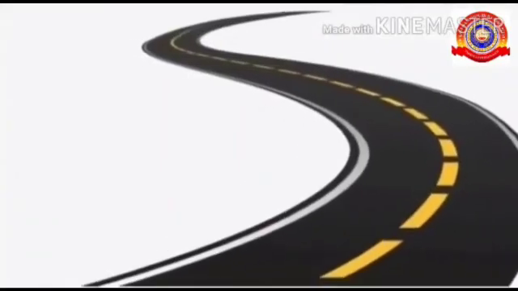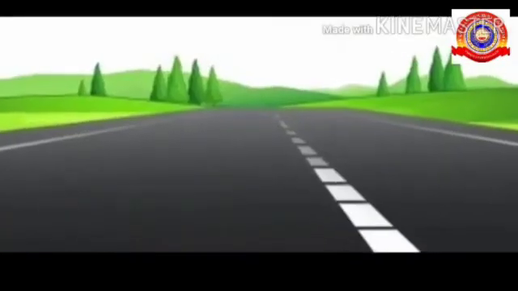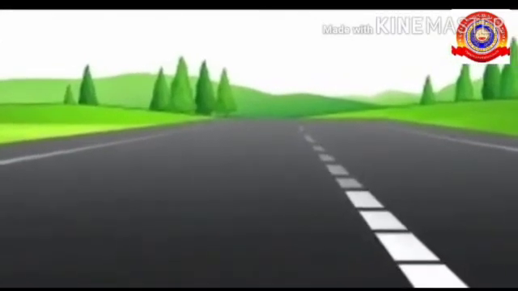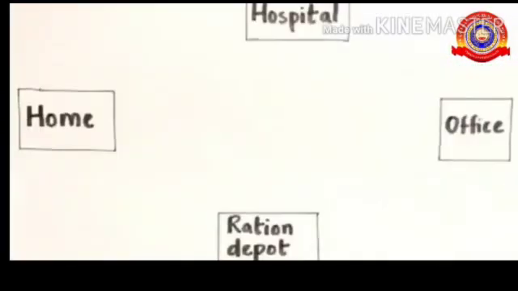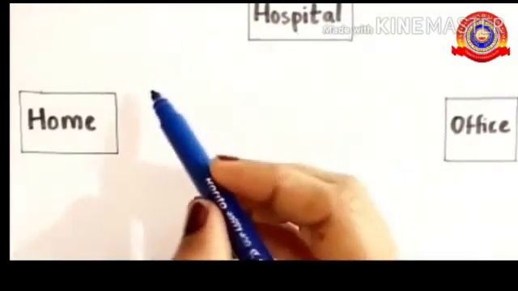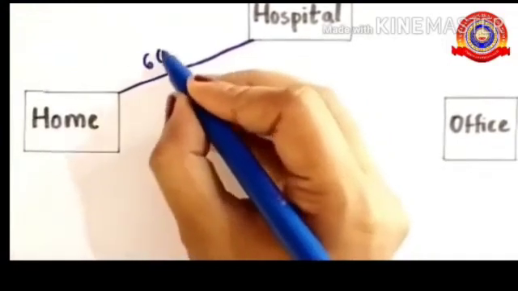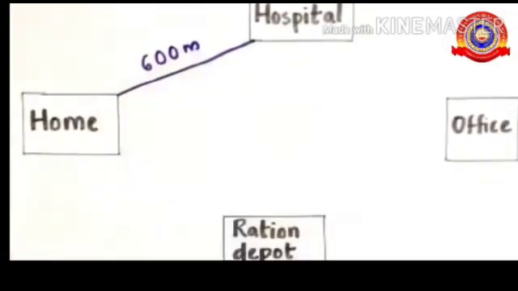The length of the road taken for travelling is the distance. That is, distance is the length of the path travelled. Let's try to find out these distances. From home to hospital, he has to travel 600 meters. So the distance from home to hospital is 600 meters.